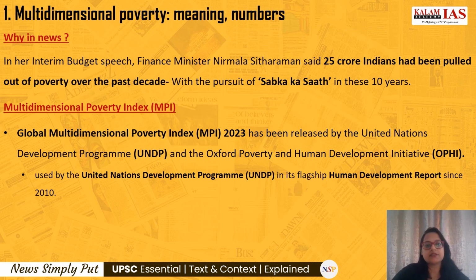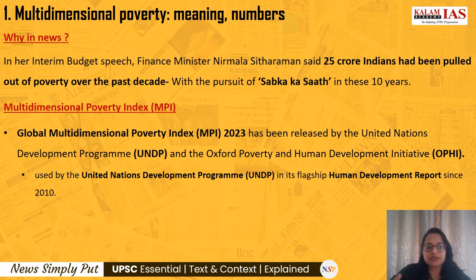So the first article is about multidimensional poverty, meaning and numbers. So why is this in the news? Because in the recent interim budget speech, Finance Minister Nirmala Sitharaman said that 25 crore Indians had been pulled out of poverty over the past decade. And this is in line with the government's vision of Sabka Saath in these 10 years. So here comes the importance of understanding the MPI in all details. This becomes very important from your prelims point of view. So let's now understand what is MPI.